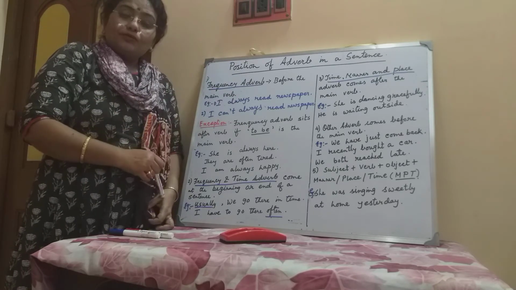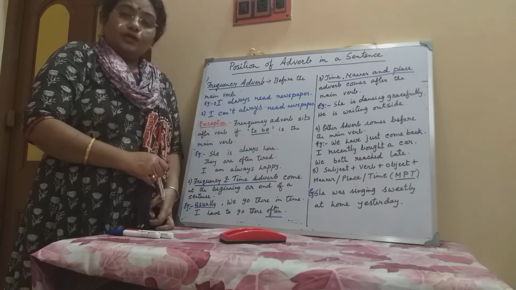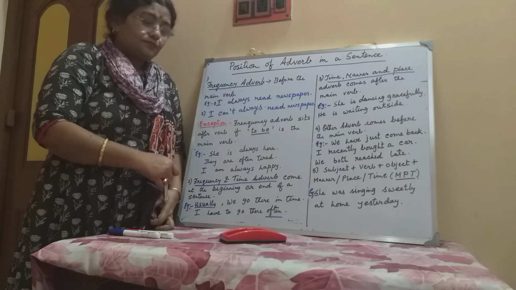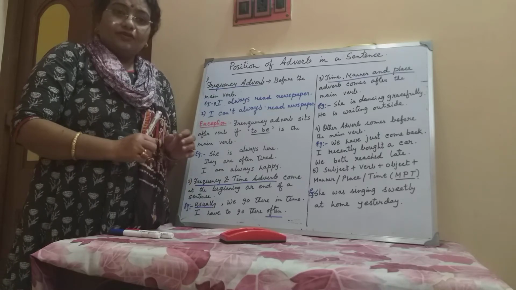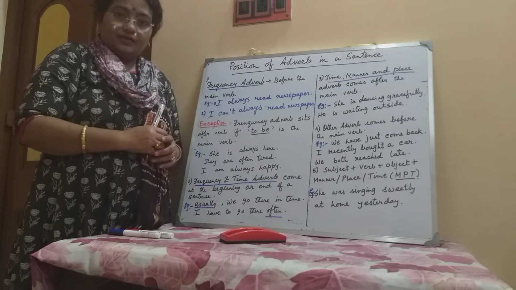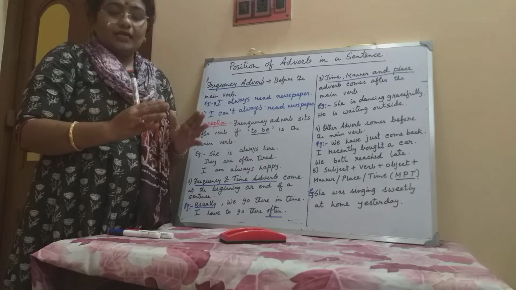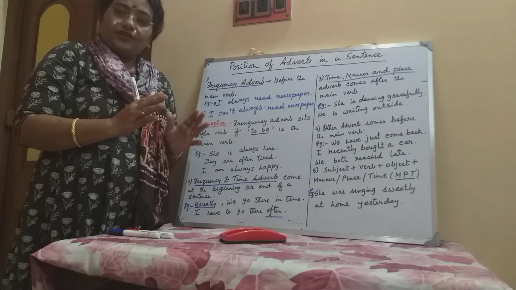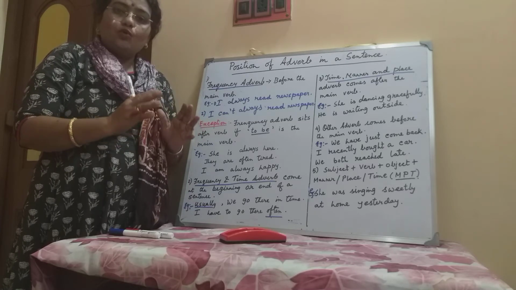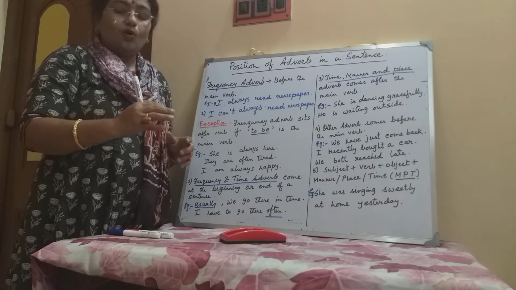First we will discuss frequency adverb. You all know that frequency adverb means the adverb that tells how often the action is done. Frequency means how often we are doing something.